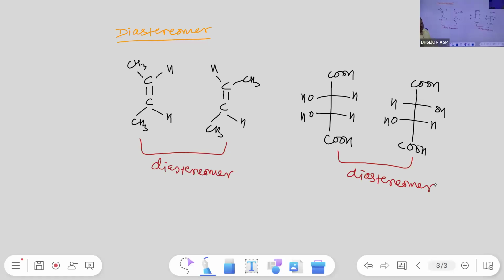But for enantiomers, it must be optically active. For enantiomers it must be optically active. Note down. I hope it is clear. Enantiomers, then diastereomers.